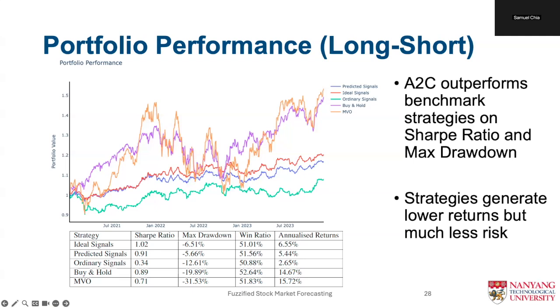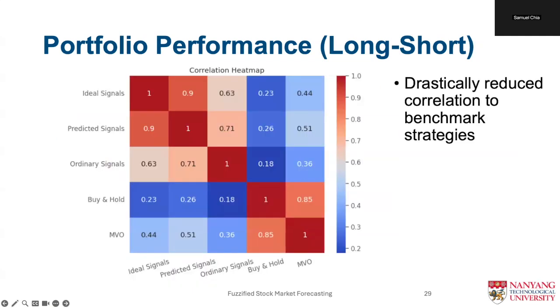Here we see that we also achieve a higher Sharpe ratio than before, illustrated by the smoother and more consistent red and blue lines. This is at the cost of lower annualized returns compared to the benchmarks, but we can see that the A2C strategies take on much less risk as they are less exposed to the large swings of the general market. We can also see that the long-short portfolio environment allows us to drastically reduce correlation to the benchmark strategies and could now be a valuable addition to a diversified investment portfolio.